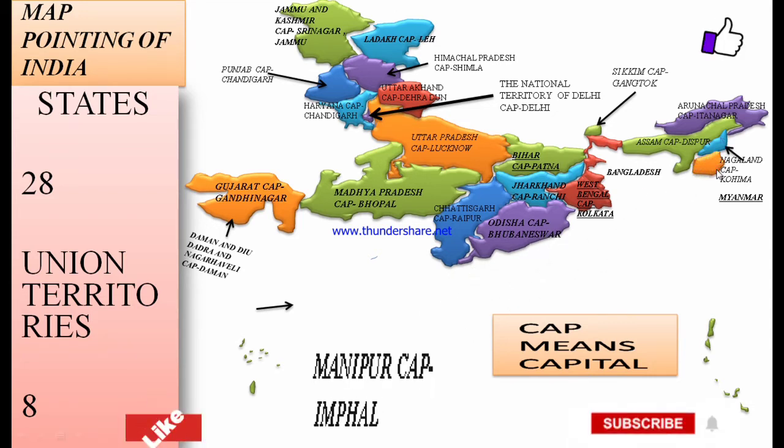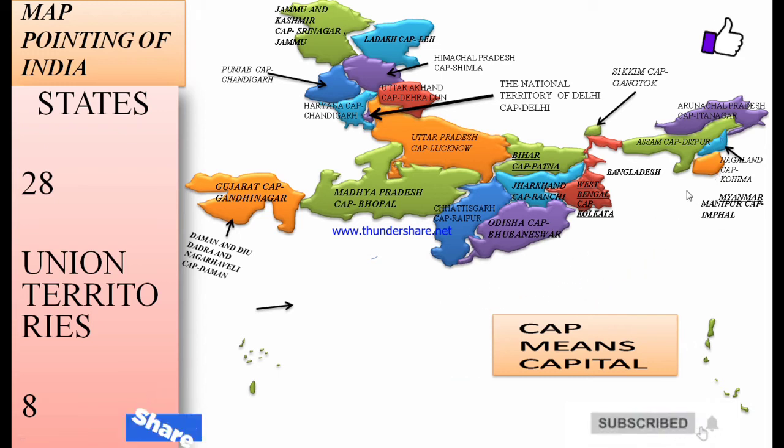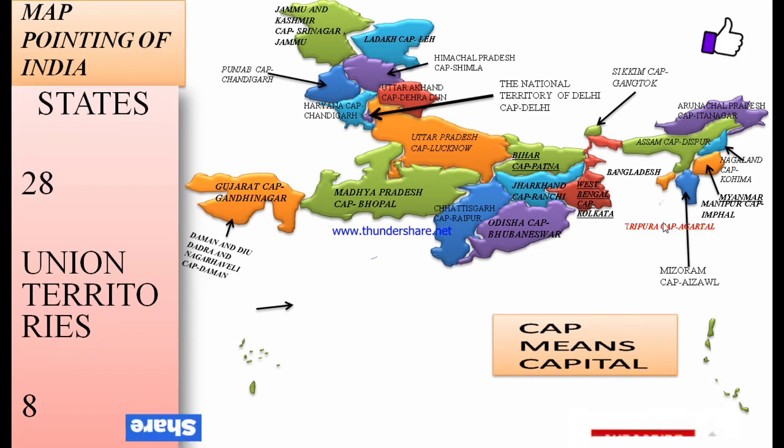This is Manipur, capital Imphal. This is Mizoram, capital Aizawl. This is Tripura, capital Agartala.